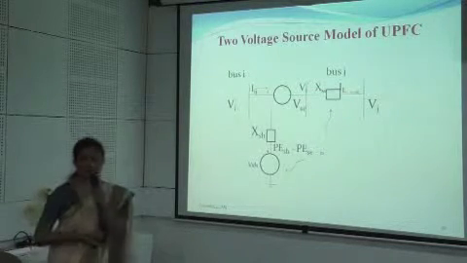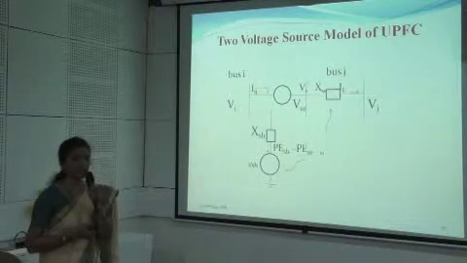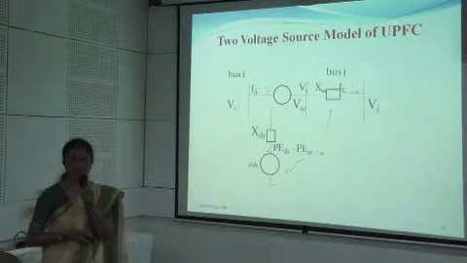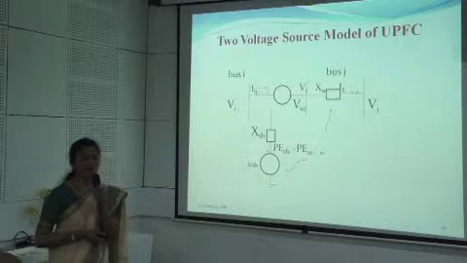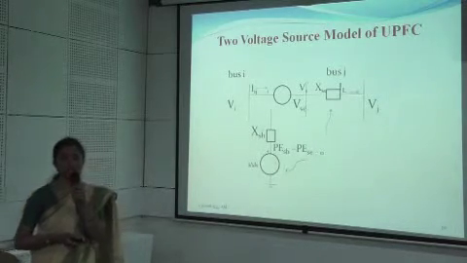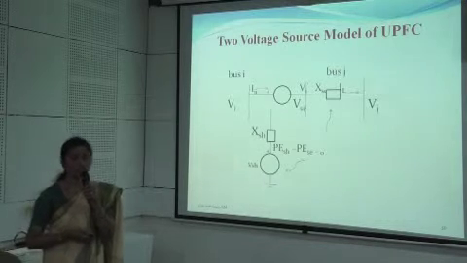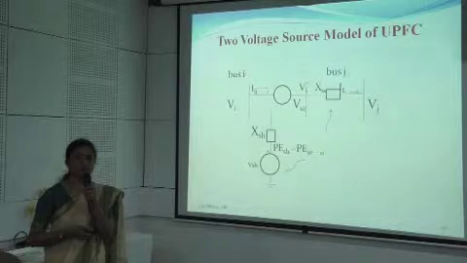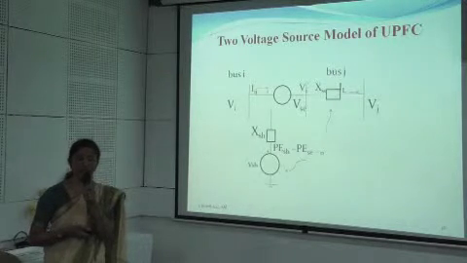Next is the third FACTS device, the UPFC. Basically UPFC belongs to the series shunt connected FACTS family. It can be connected either at the sending end, the receiving end, or the middle of the transmission line. When connected at the sending end, it is basically to control the voltage. When connected at the receiving end, it basically controls the power flow.